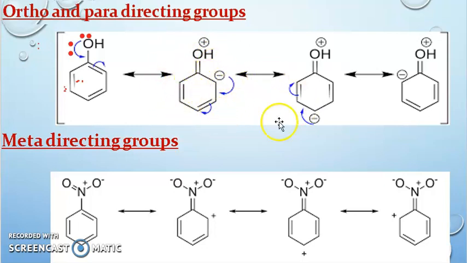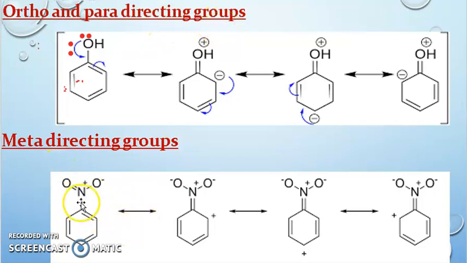The electron density is more in the benzene ring. Here the ortho position is more, and the para position is more, not the meta position, as they have mentioned here. Only the ortho position has more electron density, and here also the para position, and here also the ortho position. So that is why it is an ortho and para directing group.